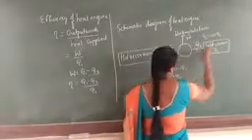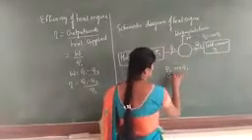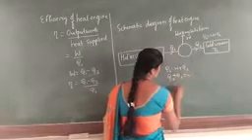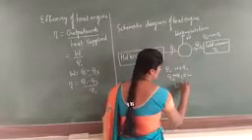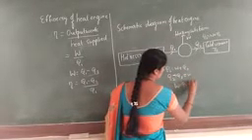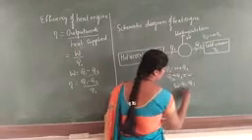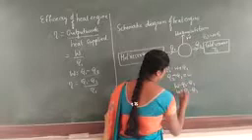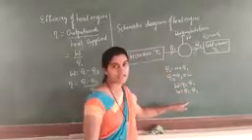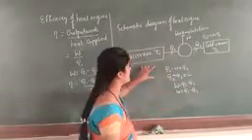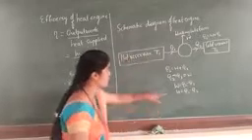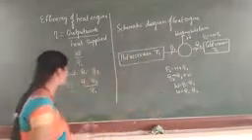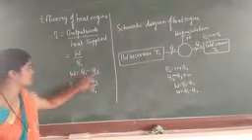W plus Q1 minus Q2 is equal to W. Therefore, the value of W is equal to Q2 minus Q1, or it can also be written as Q1 minus Q2. The value of W is equal to, we are considering, Q1 minus Q2. This is the diagram for the heat engine. Now, by using this W, we have taken the value W is equal to Q1 minus Q2.